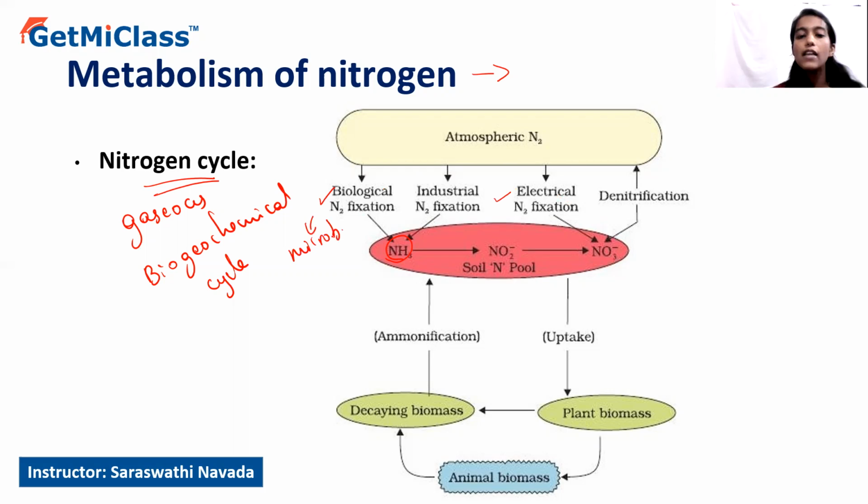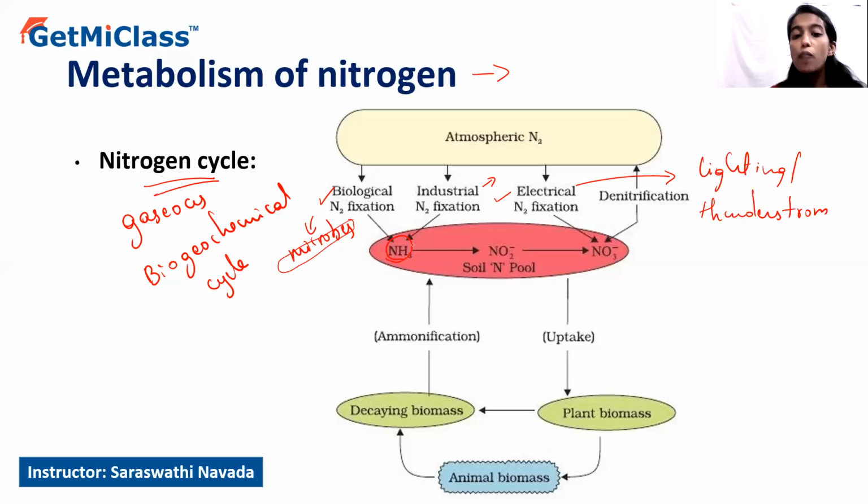In industrial fixation, it is the industrial emission, whereas in electrical fixation, it is the energy generated by lightning and thunderstorms. This helps in fixing the atmospheric nitrogen into ammonia, whereas in biological nitrogen fixation, certain microbes reduce the atmospheric nitrogen into ammonia.